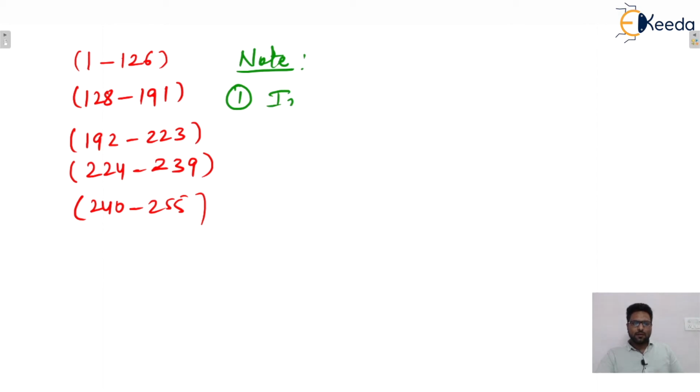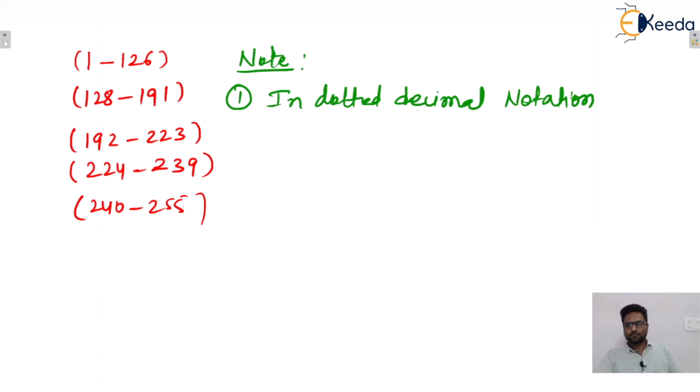In dotted decimal notation, the first octet from the left-hand side will decide the type of the class.